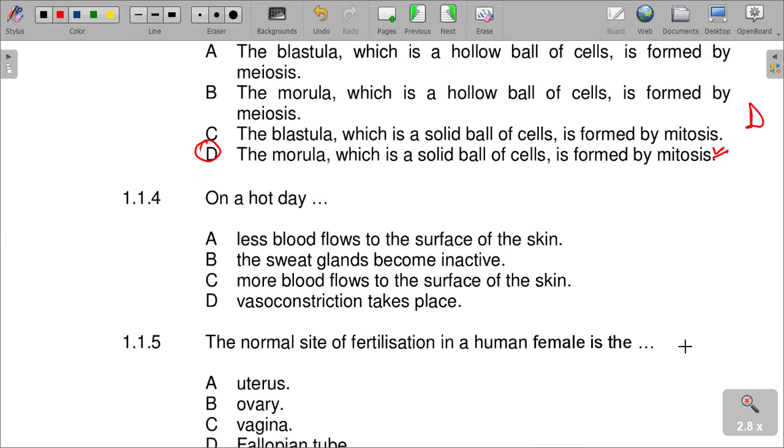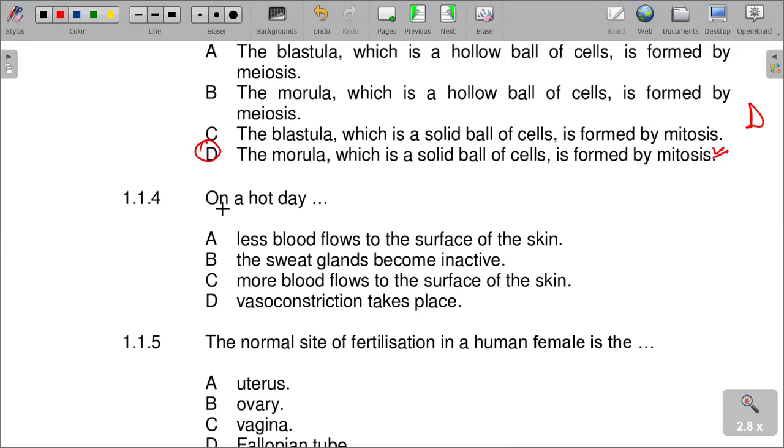On a hot day, what happens? This is thermoregulation. More blood must flow on the surface of the skin. On a hot day, more blood must flow on the surface of the skin. So therefore heat is lost through evaporation, latent heat of vaporization taking place there.